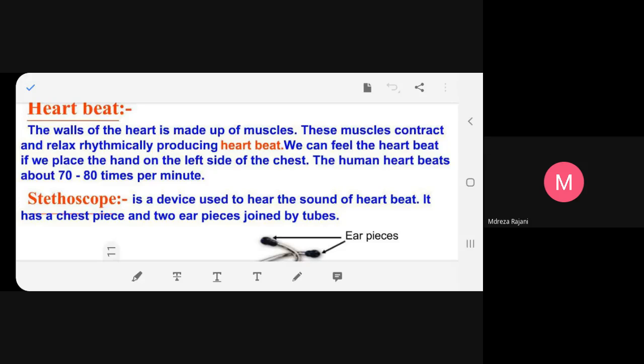So, the walls of the heart are made of which muscles? Cardiac muscles. What is the function of these cardiac muscles? They contract, then they relax, rhythmically. It's like the beat of a drum, not one second more, not one second less. It is beating rhythmically. This is called the heartbeat. When you place your hand on the left side of the chest, you can feel it. It beats 70 to 80 times per minute.